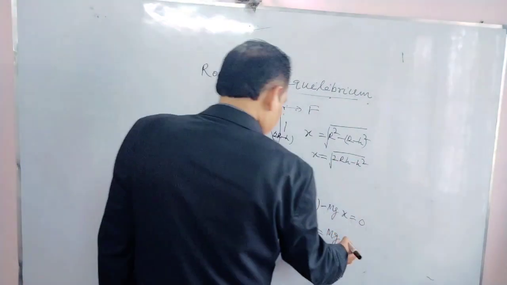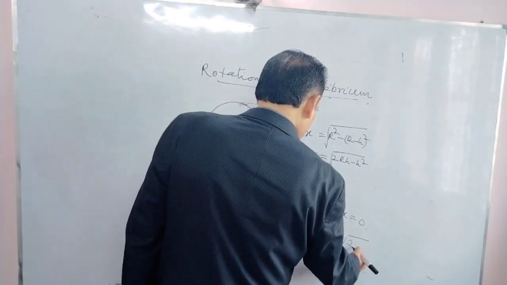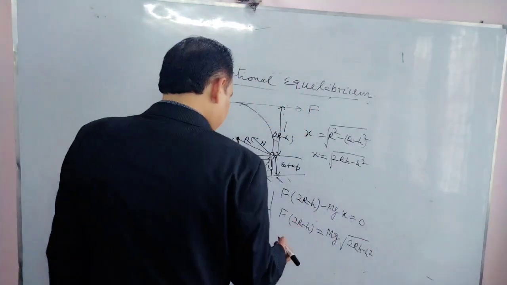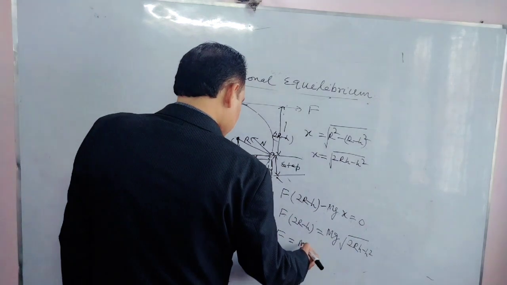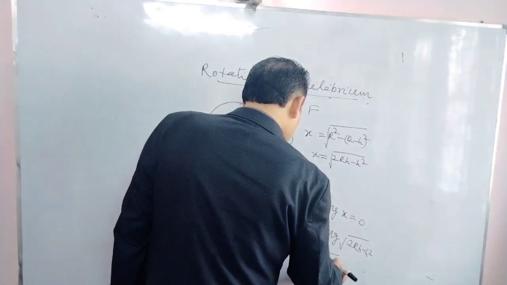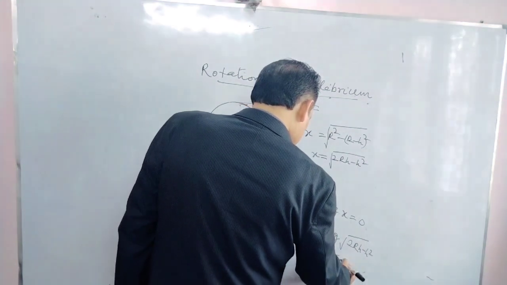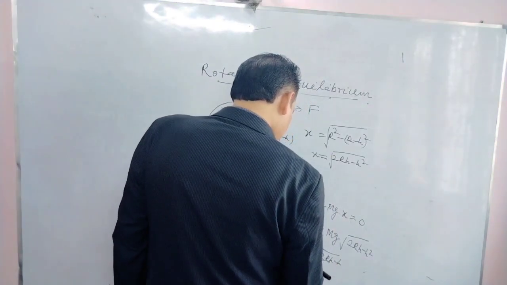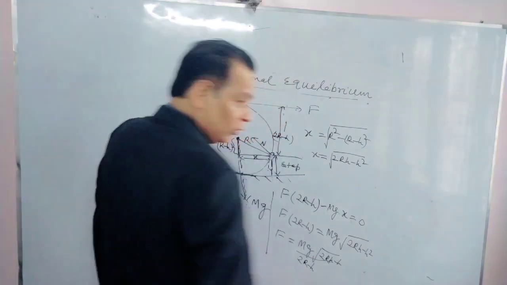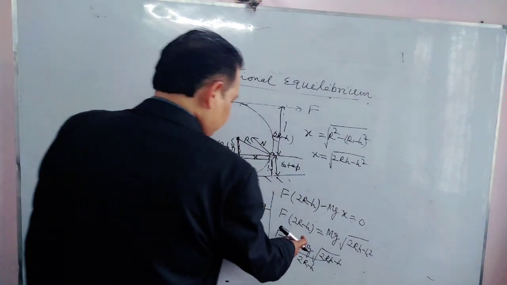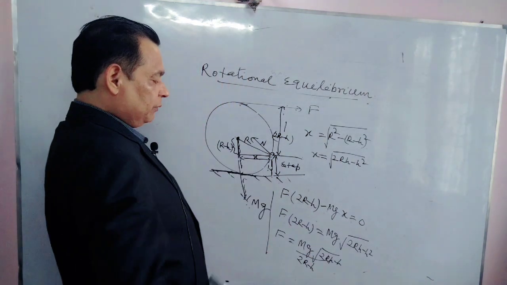X is the square root of 2rh minus h squared. We want F equals mg times the square root of (2rh minus h squared), whole upon (2r minus h). Okay, now this is F. We have got F from this equation.